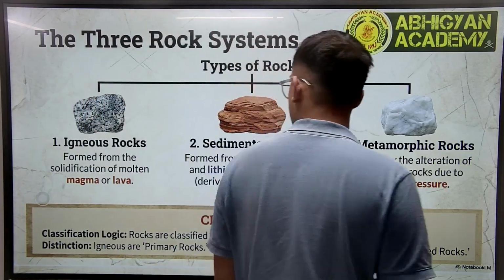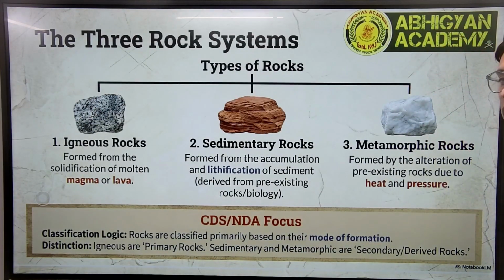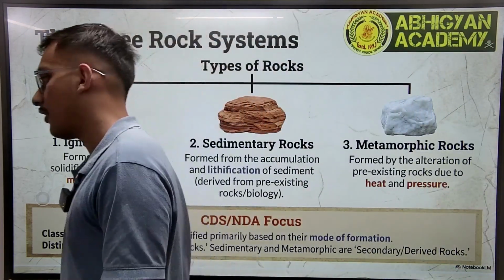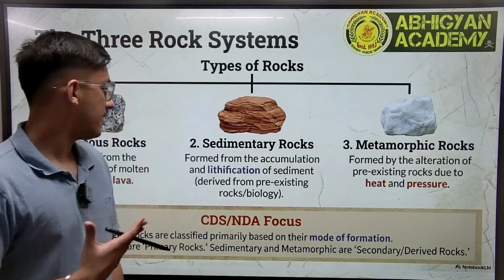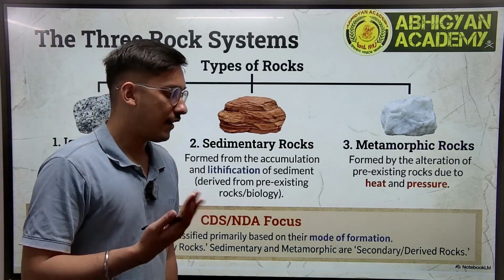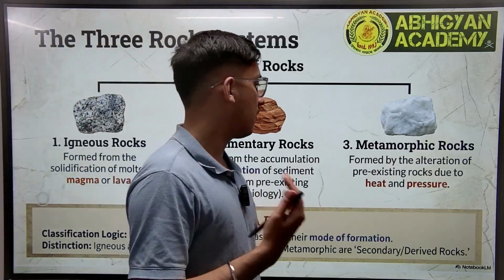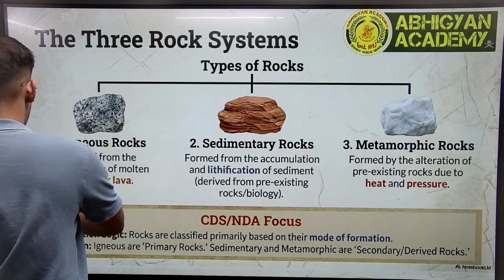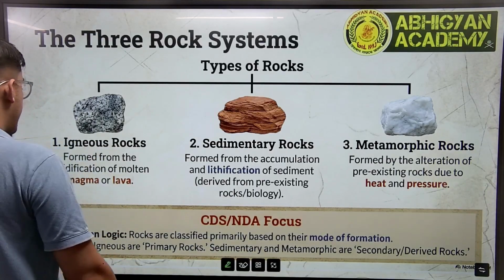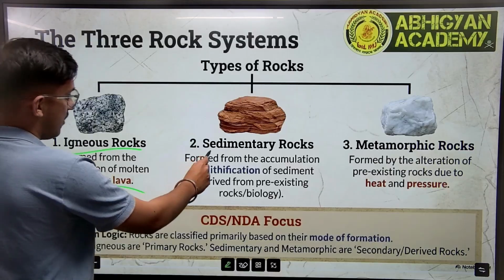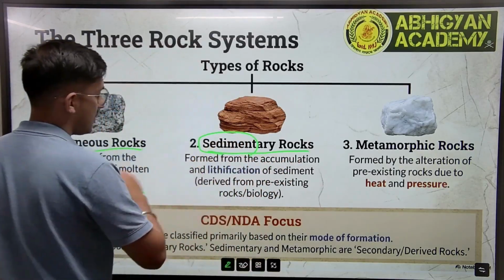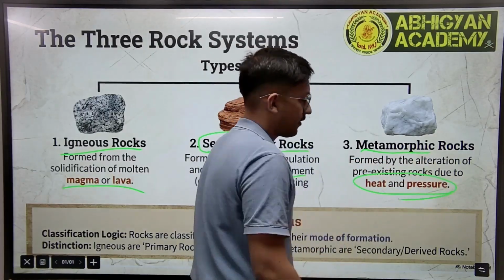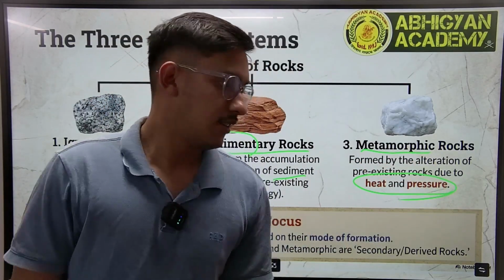So how is igneous rock formed? It's formed from the solidification of molten magma or lava. Then we have sedimentary rock. It's formed from the accumulation and lithification of sediment derived from pre-existing rocks. And finally we have metamorphic rock. It's formed by the alteration of pre-existing rocks due to heat and pressure. So the important things to remember are: igneous rock formed through magma lava, sedimentary, as the word suggests, formed from sediments, and metamorphic, formed due to heat and pressure. So these are the important points from this slide.